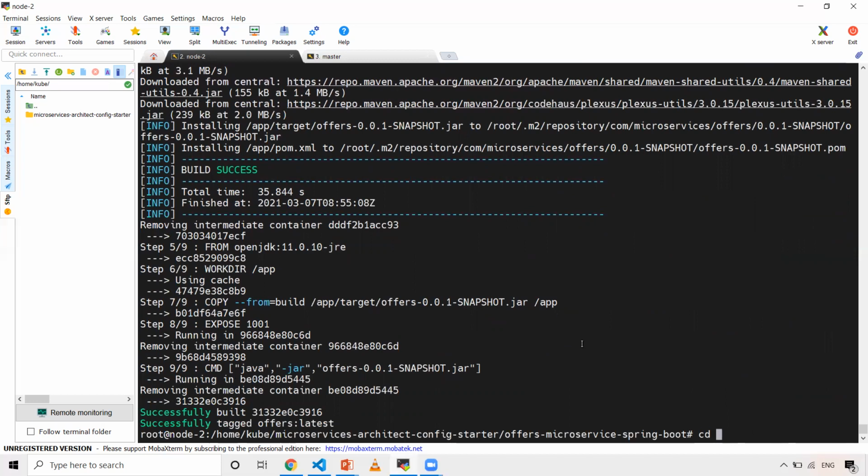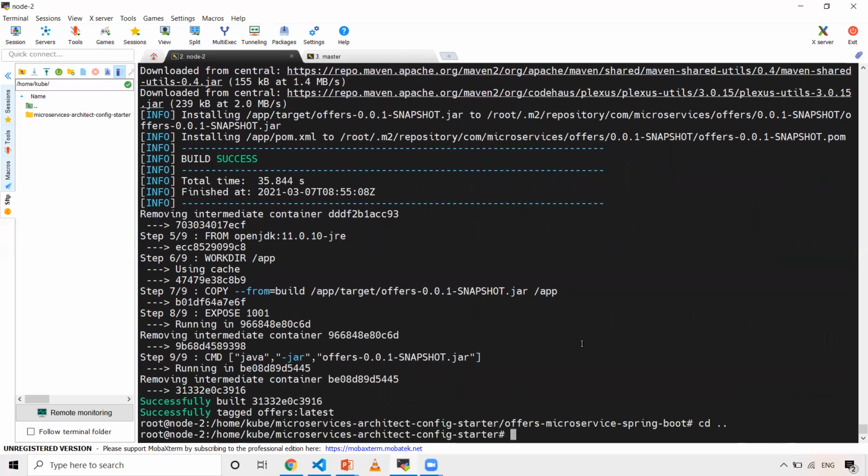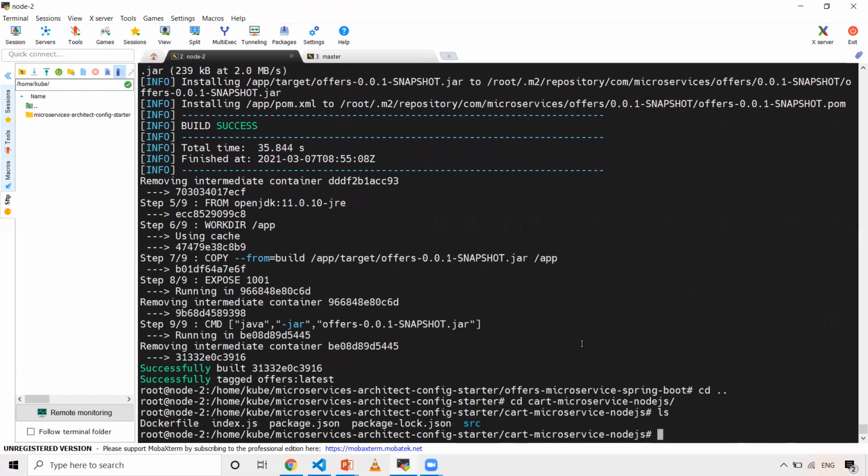Now, 4 microservices are done. So let's go on to the cart. This is the Node.js one, and docker build -t, and then let me give the name. The image name you can give whatever you want.